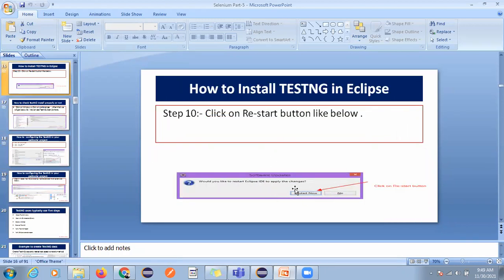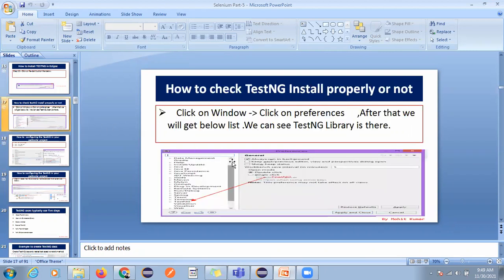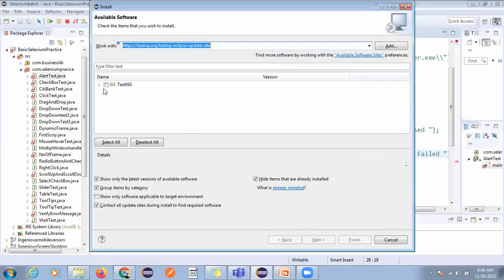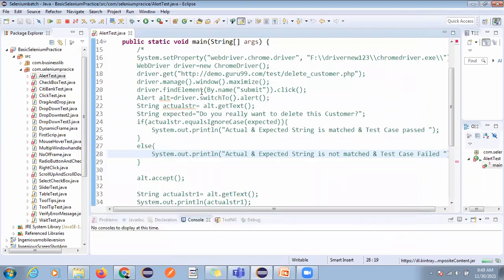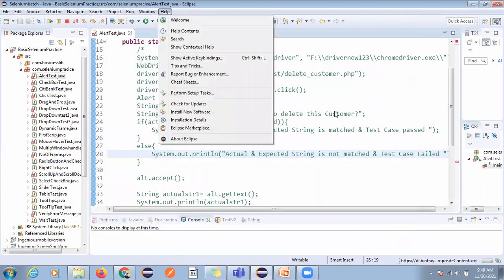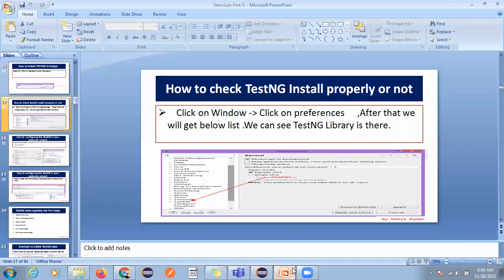Restart your Eclipse, and after that, click on Window and check that TestNG is installed. In the latest version, TestNG is available by default. In my case it's already there, so I'm going to cancel this. So you can check whether TestNG is available in your IDE or not.